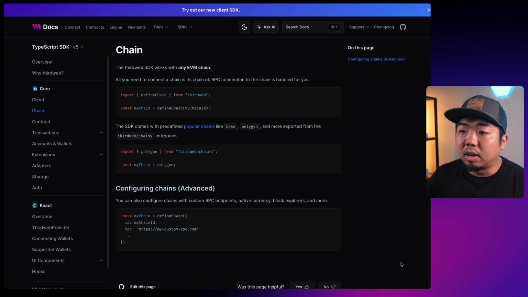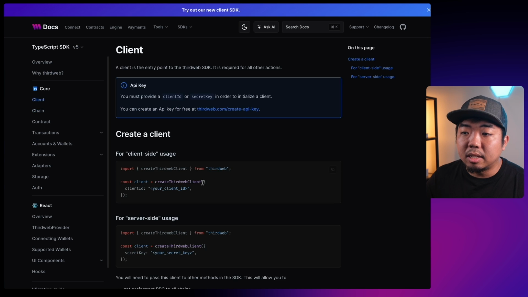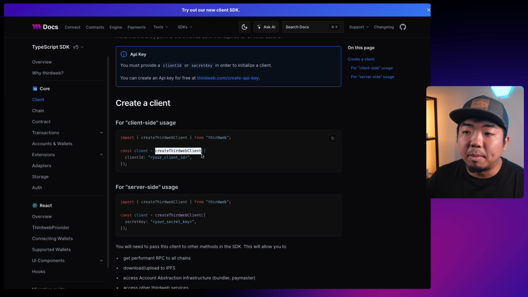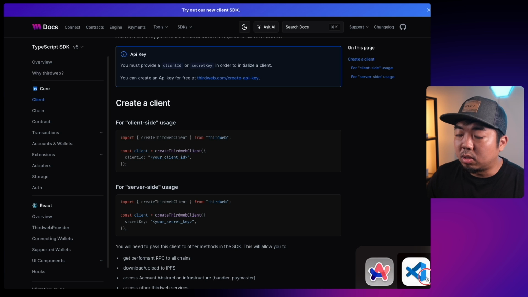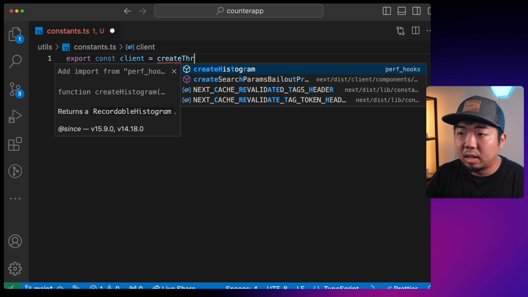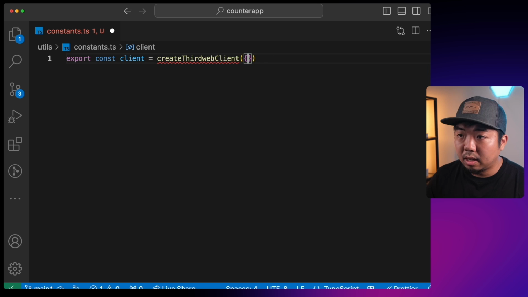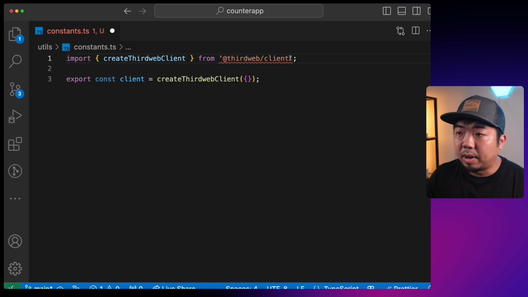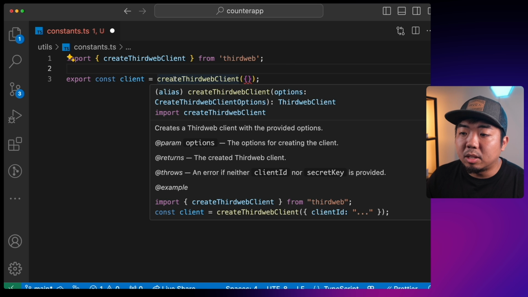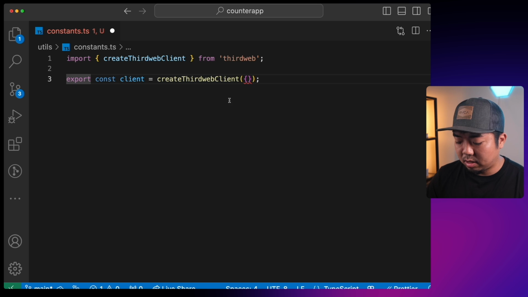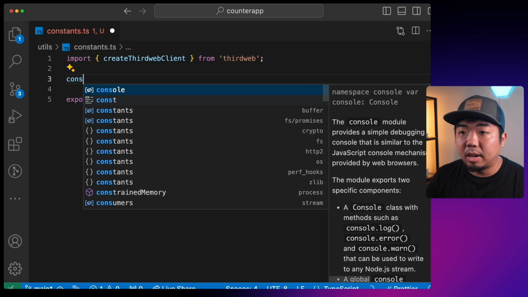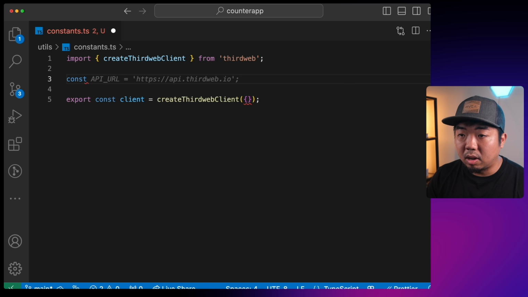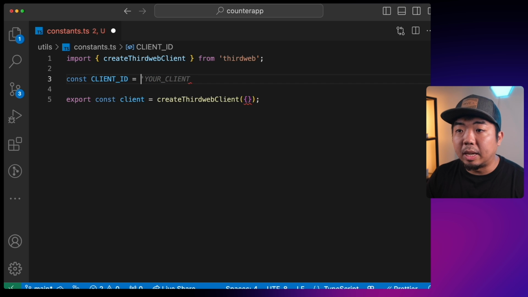And if we come back to our docs, you can see if we go to client, we need to use the createThirdwebClient function here. So I'm going to come back here, and we're going to say createThirdwebClient. We're going to import createThirdwebClient from thirdweb, and we need to provide it with our client ID. So I'm going to create another variable up here, and we're going to call this our client ID, and this here is going to be our thirdweb API key.